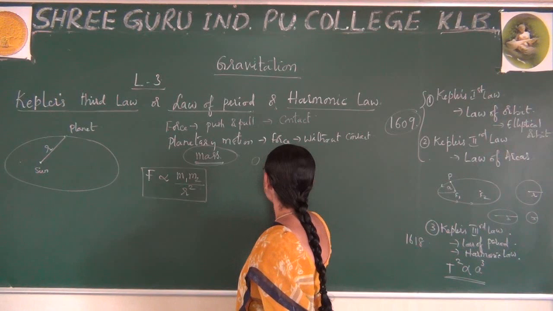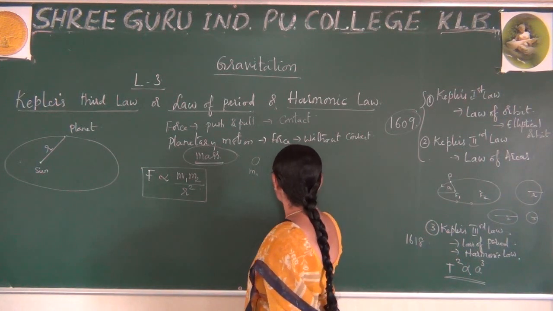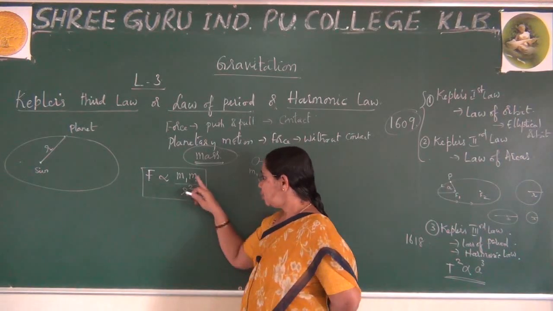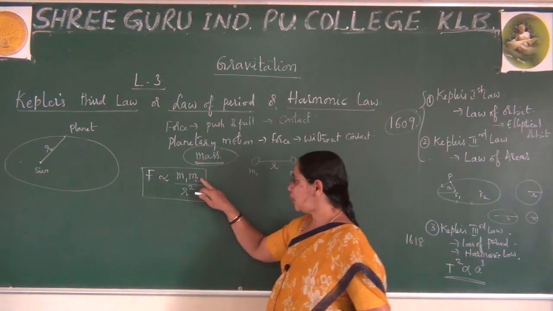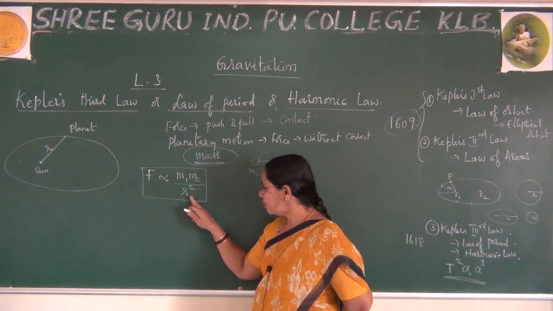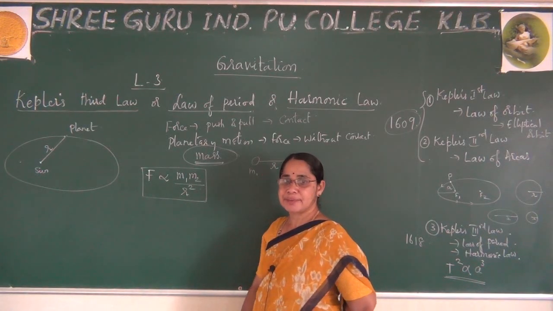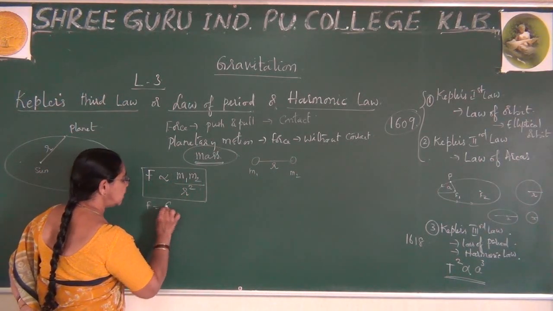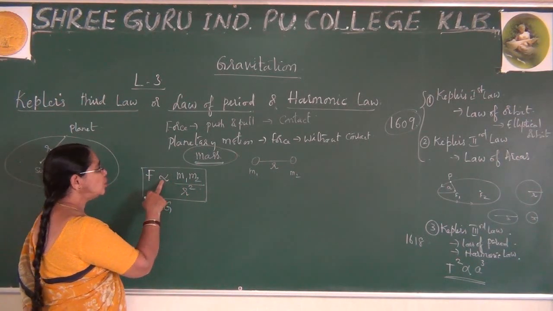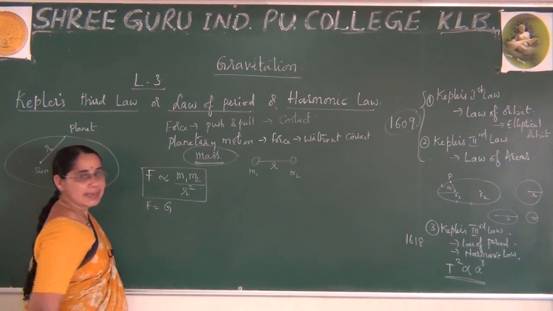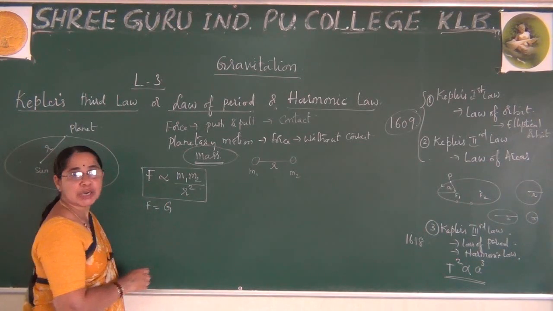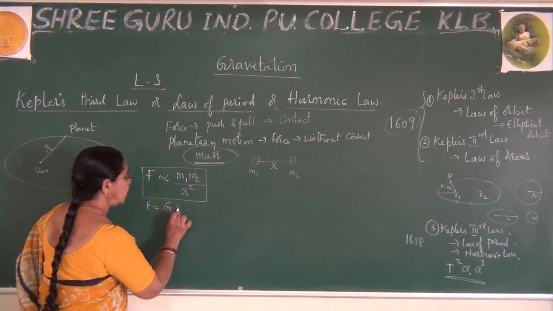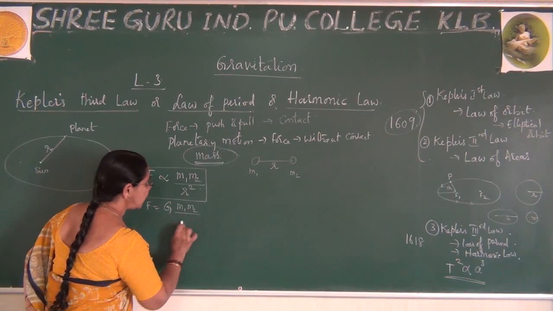Maybe you have heard in school days, these two masses are there and these two are separated by some distance, due to which you are ready to say that F is proportional to the product of their masses and inversely proportional to the square of the distance between them. But now, if I remove the proportionality, you come across one constant. When you remove this proportionality, a constant arises. It is called the proportionality constant, which is represented by capital G, so F = G M1 M2 / R^2.